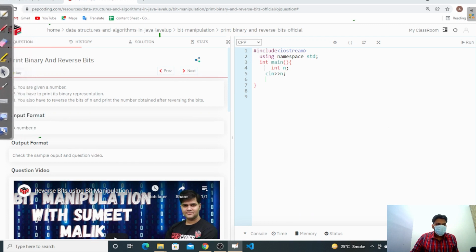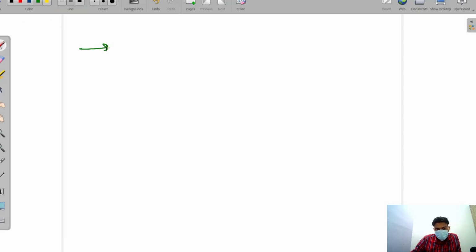So in this question, what you have to do is just print. You are given a number, and you have to print the binary representation of this number. Also, you have to reverse the digits of n and print the number obtained after reversing the bits. So if you are given a number like 11, then you have to print the binary representation of this number. So how can we print this?